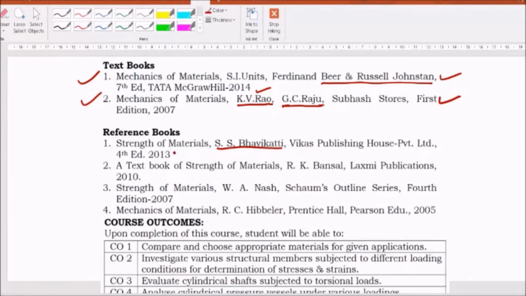And apart from this, you have Strength of Materials by S.S. Bhavikatti, which is also a good book. You have Strength of Materials textbook by R.K. Bansal, and you have Strength of Materials by W.A. Nash. You have Mechanics of Materials by R.C. Hibbeler. So all these are good books. You can visit the library and refer to any of these books.